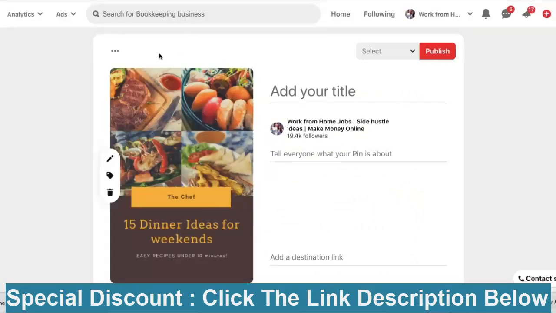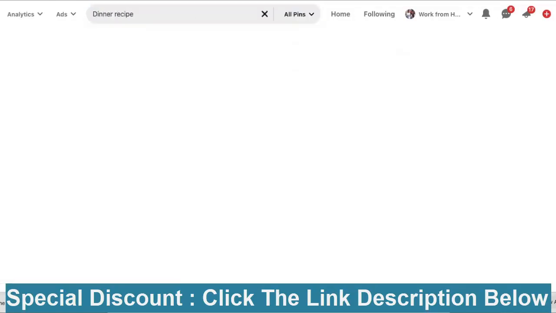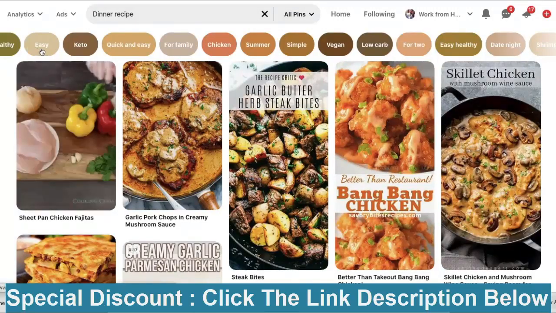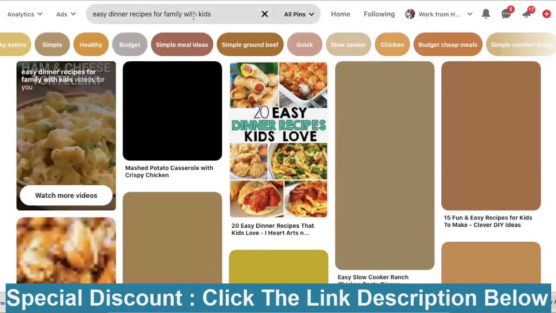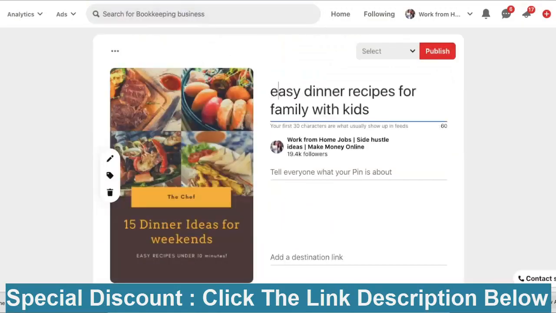Now upload this pin here. So the pin comes here. Now you add your title here. So let's say that this was a dinner recipe, right? So I'm going to look at the keyword that I can use. I am going to use easy dinner recipes because I said it is something that is under 10 minutes for a family with kids. If that's the case, of course. So I'm going to say 5 easy dinner recipes for family with kids.